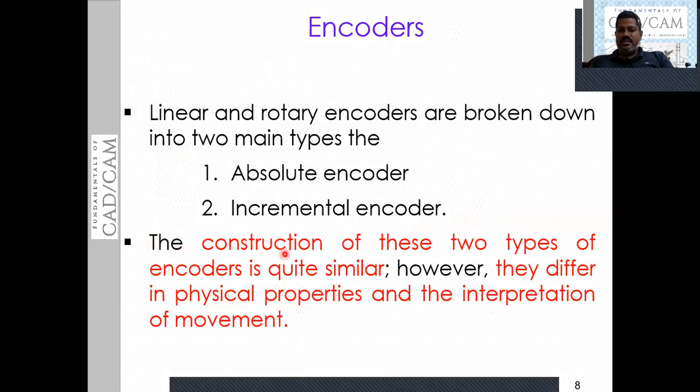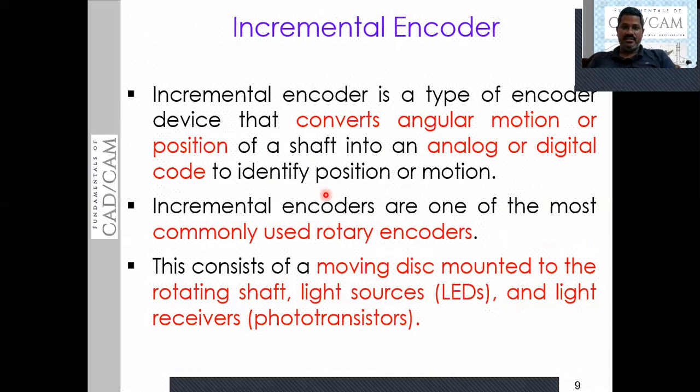The construction of these two, absolute encoder and incremental encoder, is quite similar. We will see how they work in the coming slides. The construction of these two encoders is similar. However, they differ in physical properties and interpretation of the movement. The working concept is the same, the construction is the same, but the interpretation and physical properties are different. We will see this in detail in the coming slides.